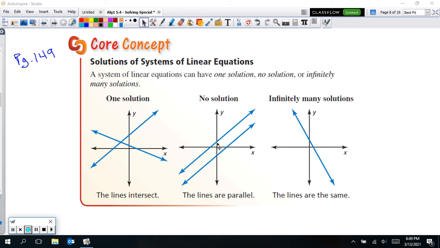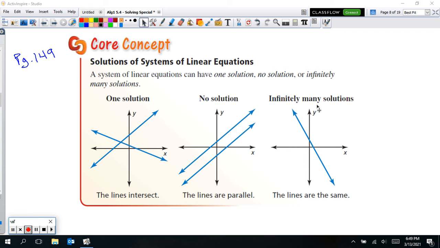Now if the two lines were the exact same line, one is going to be right on top of the other, which means they're going to be touching and intersecting at every single point. So that's why there are infinitely many solutions, if they're just always going to touch. So that's why we have three types of solutions. We have one solution, which is still an intersecting point, and that's going to be the most often time you're going to see a system, where you get one solution. But there will be occasions where you get no solution, or where it's infinitely many.